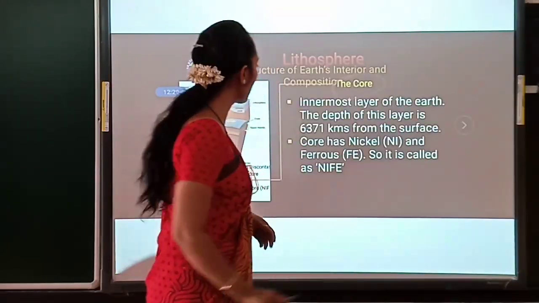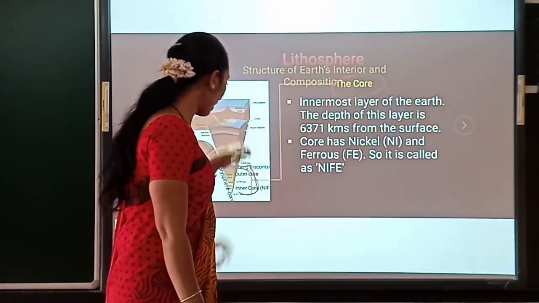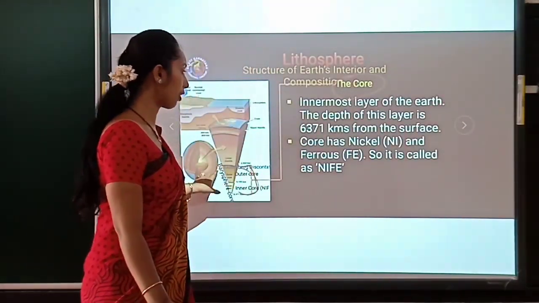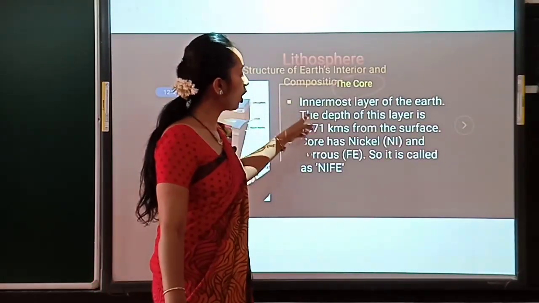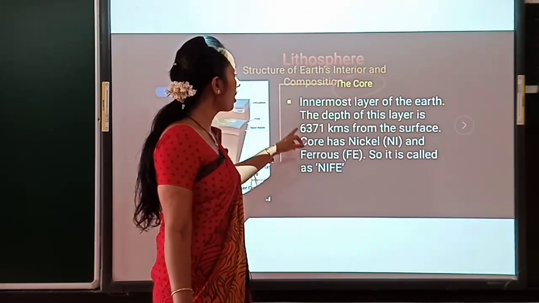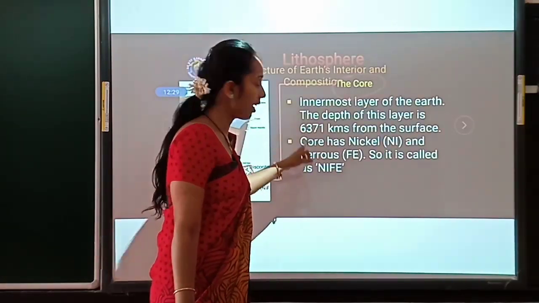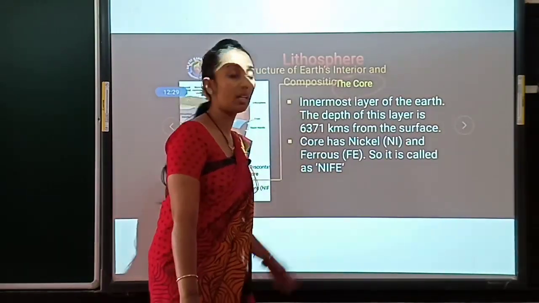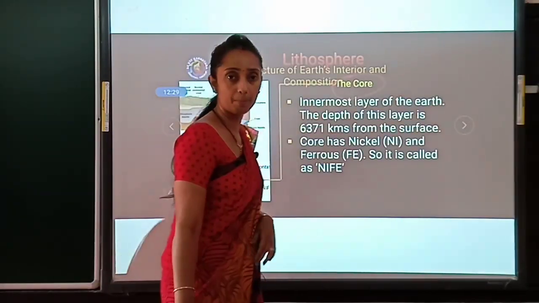Then the last one is the core. That is the end or last part of the earth, which is the innermost layer of the earth. The depth of it is 6,371 kilometers from the surface. Is it clear?